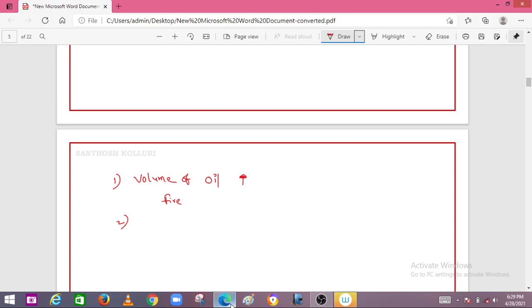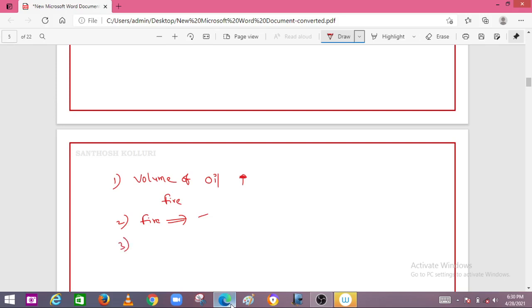To reduce this fire hazard, we have to go for another alternative method. We have to use fire extinguishers near the circuit breaker.